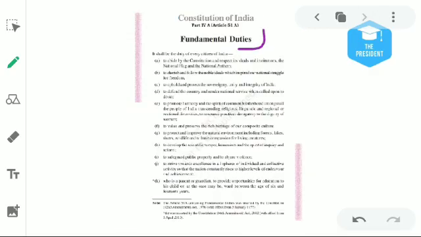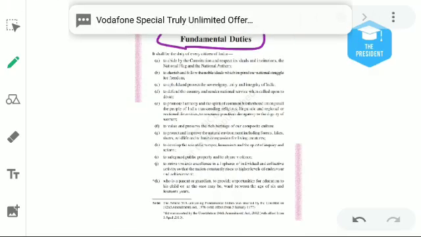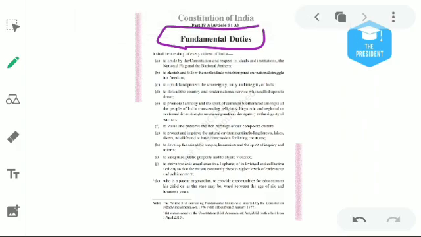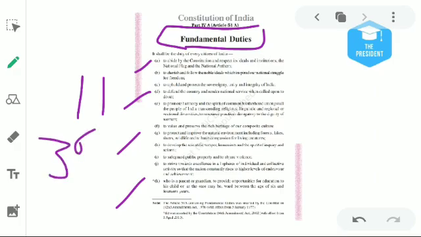And at the same time, our Constitution says we have some duties also. These are known as the fundamental duties. The total number of duties is 11. About the fundamental rights, the fundamental duties and the Constitution, we will read in the third book, Social and Political Life.